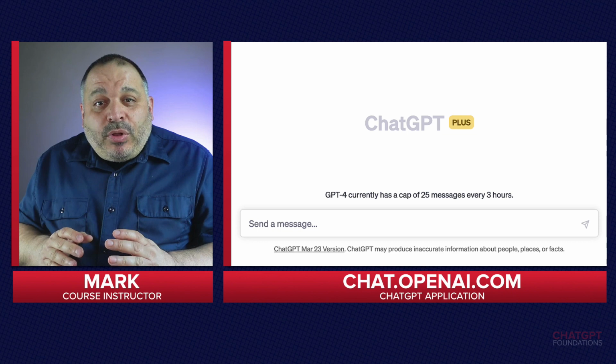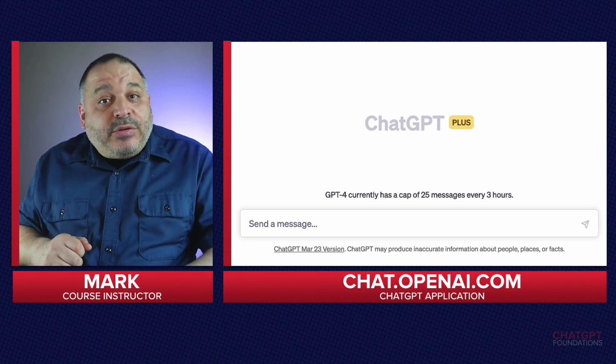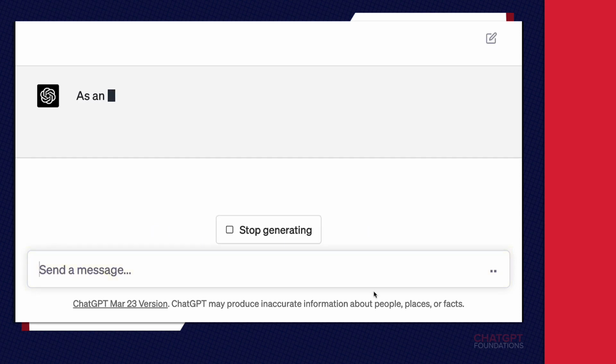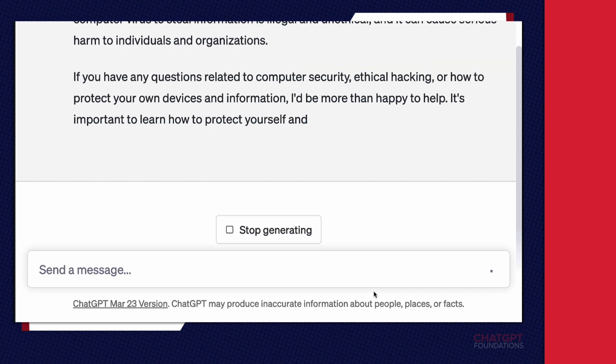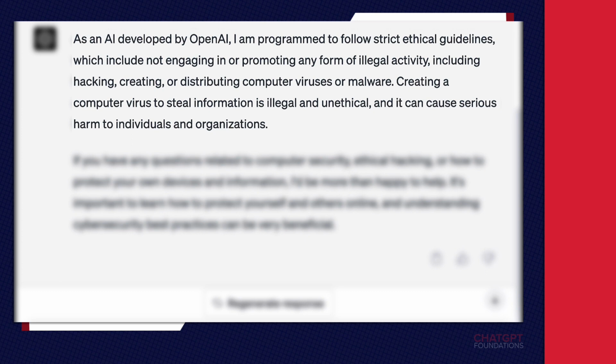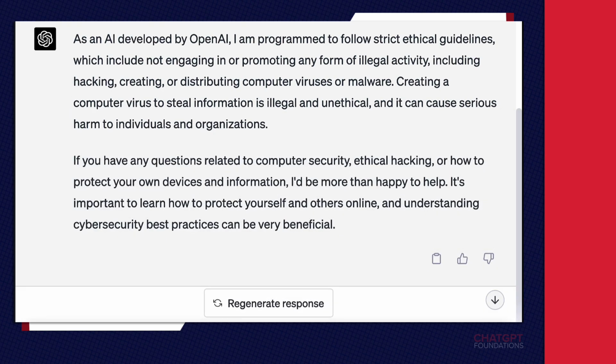Let's look at an example of an unethical query and see how ChatGPT handles it. How can I create a computer virus to steal information from others? That's obviously an unethical query. So ChatGPT's response is, as an AI developed by OpenAI, I'm programmed to follow strict ethical guidelines, which include not engaging in or promoting any form of illegal activity, including hacking, creating, or distributing computer viruses or malware.